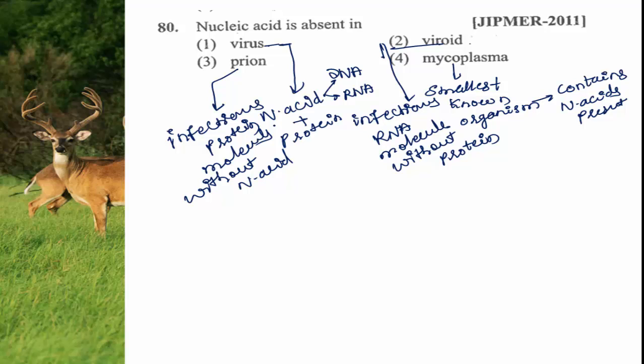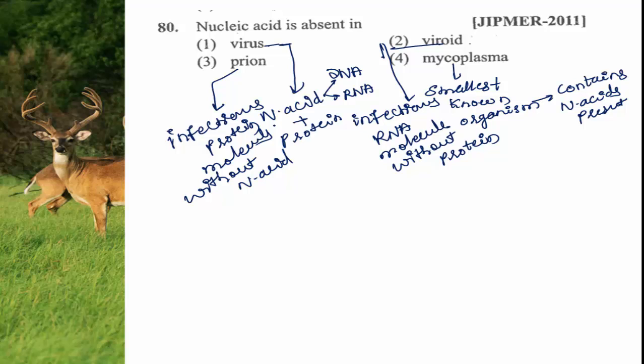So among these 4 options, which one does not have nucleic acid? Virus contains both nucleic acid as well as protein, but for the nucleic acid there is an option: either it contains DNA or it contains RNA. Viroids are infectious RNA molecules without protein. Mycoplasma is the smallest known organism, it also contains nucleic acid.